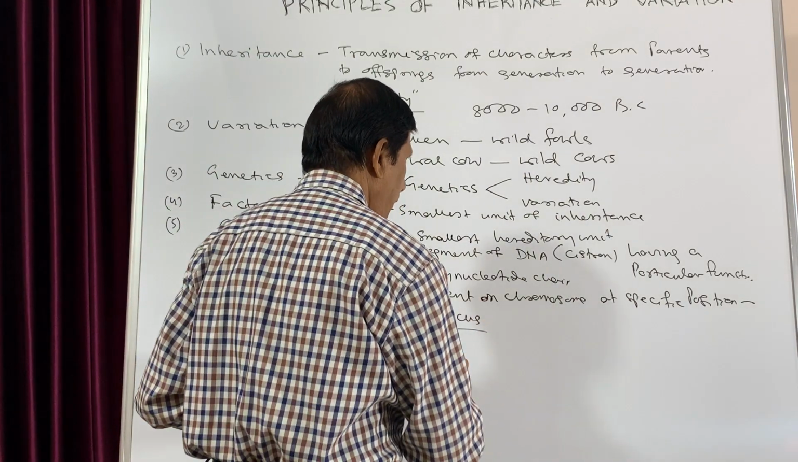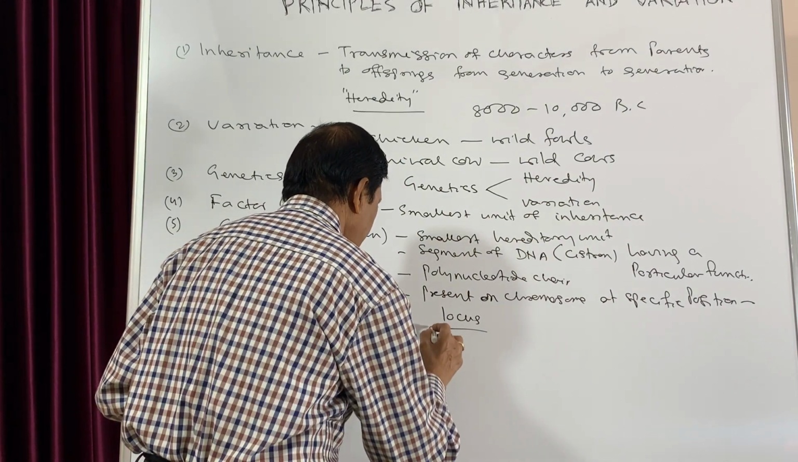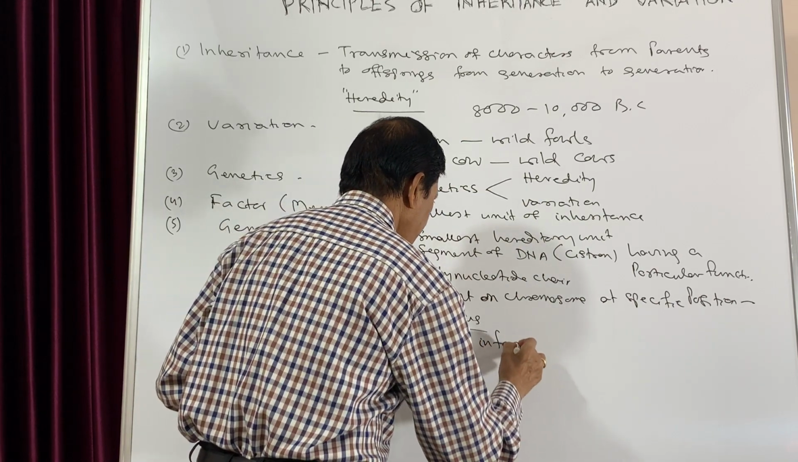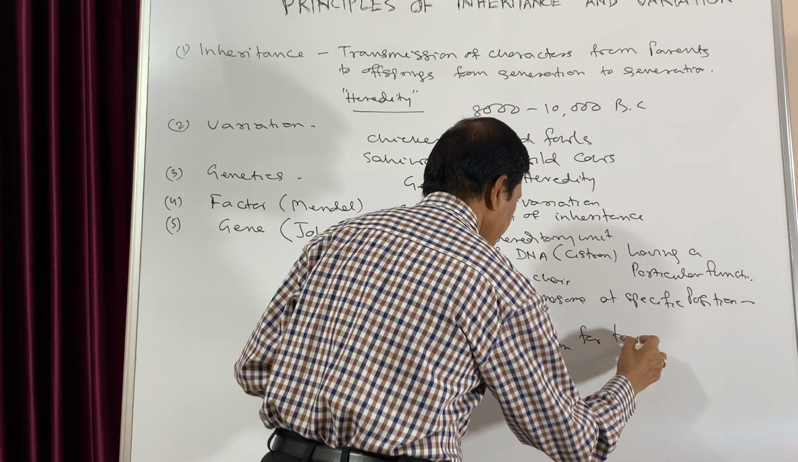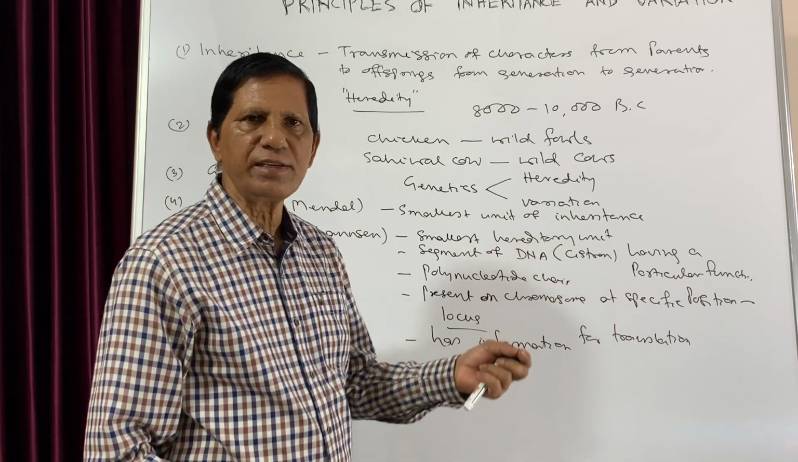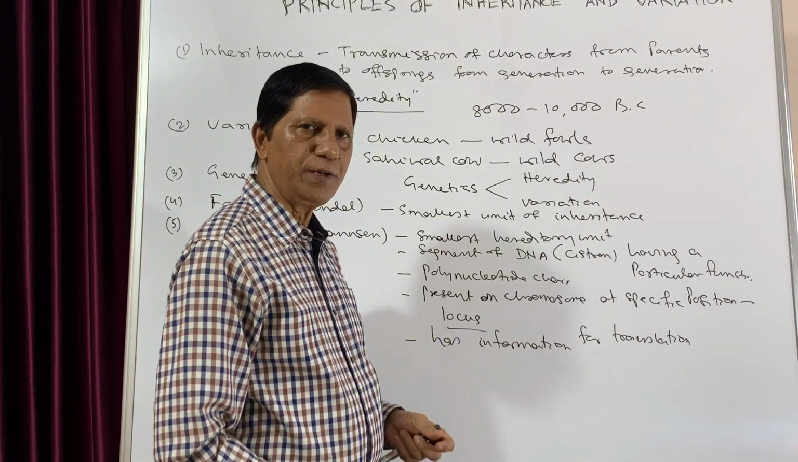The next important point is it contains information for translation. That means what type of proteins and enzymes will be synthesized, that information is contained by this gene.